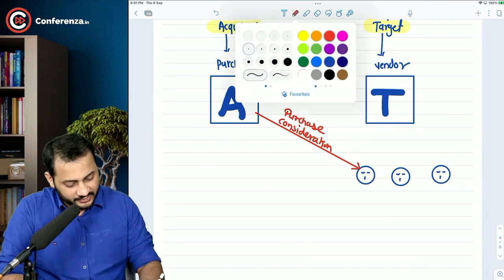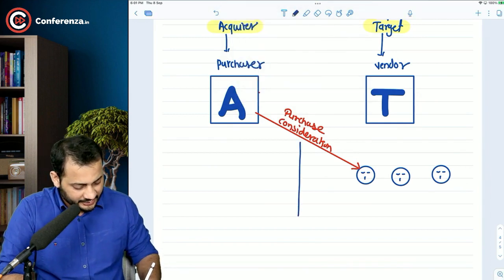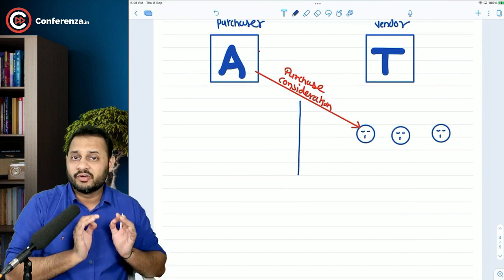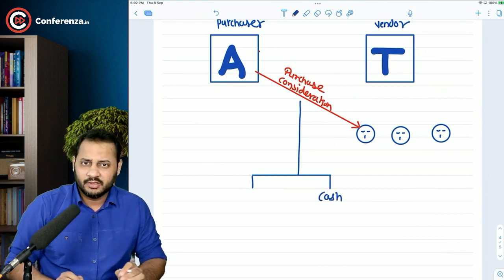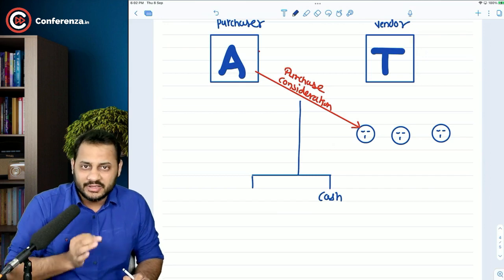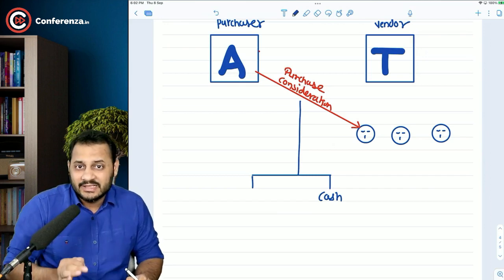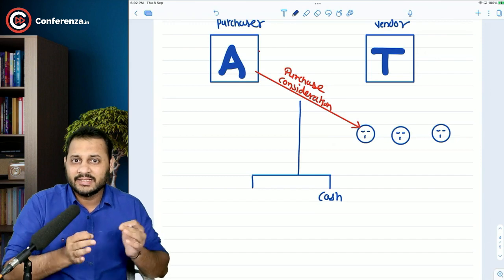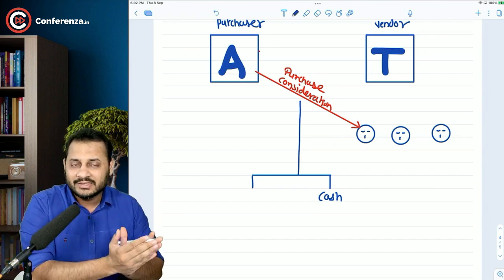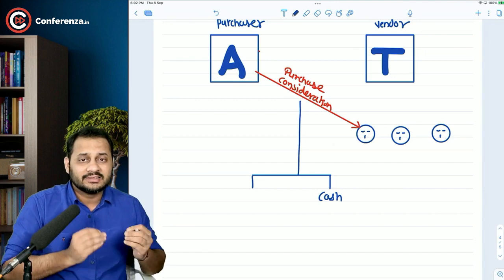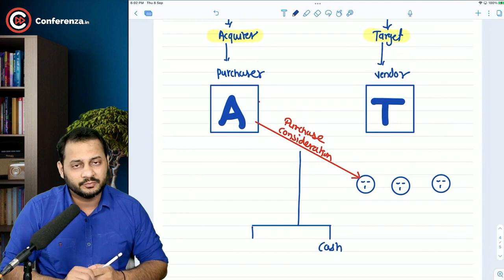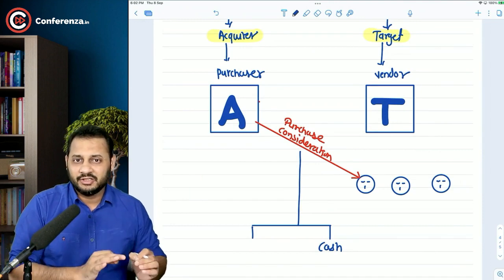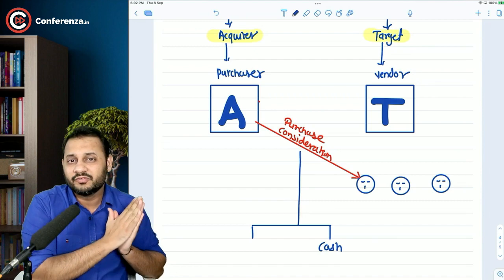Now this purchase consideration, that means the amount to purchase the entire company, can be paid in two different forms. You can pay them cash straight away. It's a very simple deal. When you pay 5 rupees to buy a Parle-G biscuit or 30 rupees to buy a Hide and Seek packet, that's just a cash deal to buy something. In this case also, in order to buy this company, you can pay them cash and ask them to go home. From tomorrow onwards, the company is yours. You can handle your company now. So that's a cash deal. That is called acquisition in terms of cash.